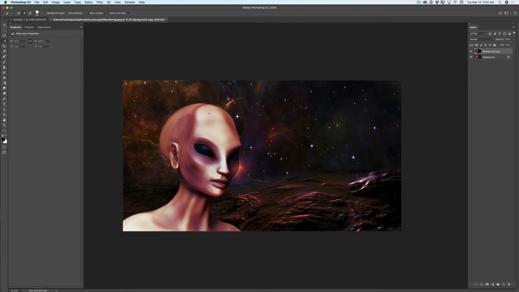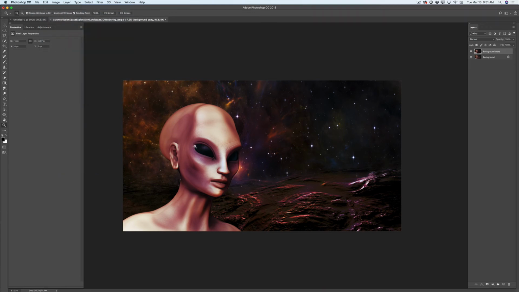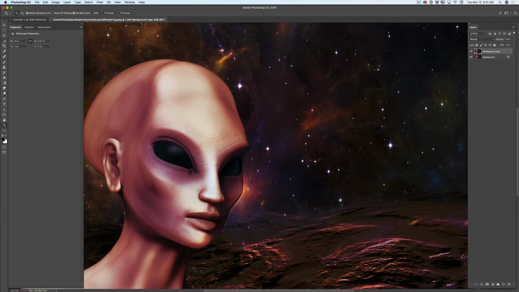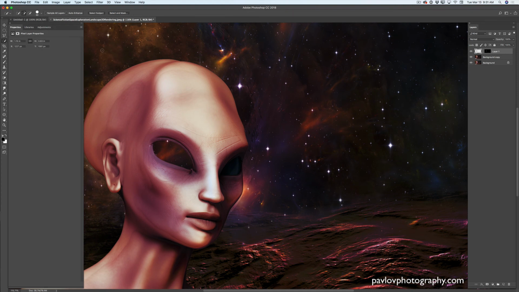Now guys, I will select part of my background. You can use any selection tool you're more comfortable with. So I will select my background, copy, and I will deselect it. I will zoom in on my image. I will switch to quick selection tool and I will select my alien eye, just like that. Now I will go to edit, paste special, paste into. And now we have reflection in our alien eye.